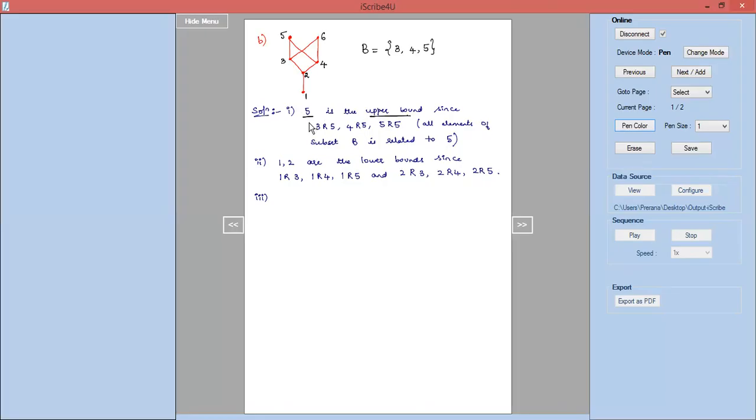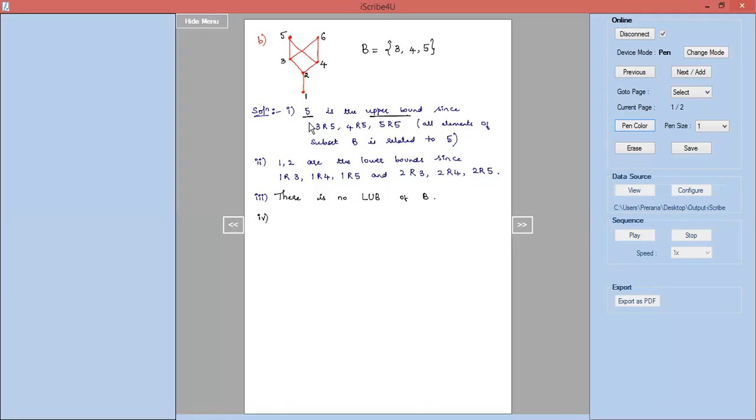There are no other upper bounds to relate at all. So this particular Hasse diagram has no LUB of B. There is no least upper bound of the subset B for the given Hasse diagram. Hope you have followed this.